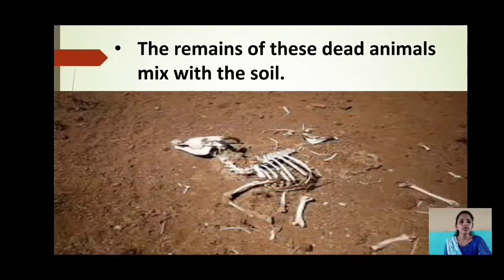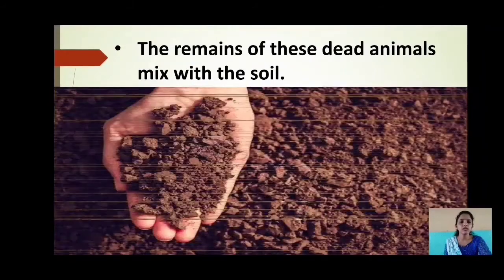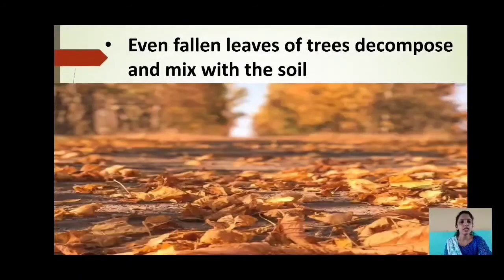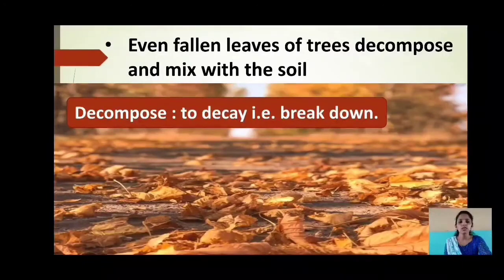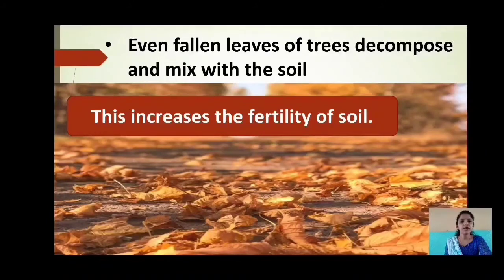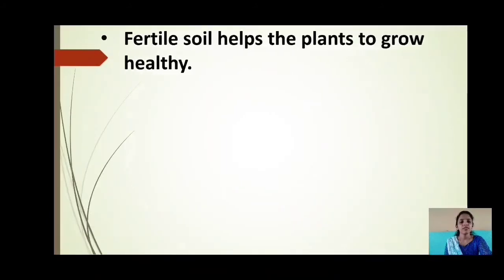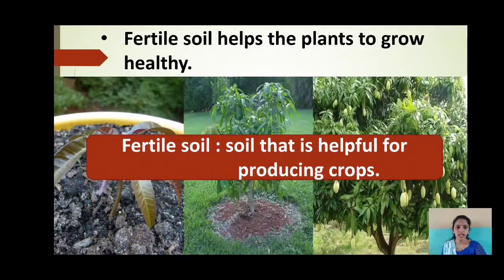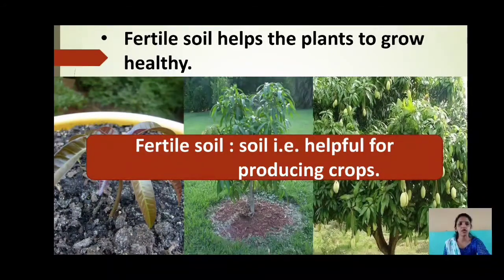The remains of these dead animals mix with the soil. Even fallen leaves of trees decompose and mix with the soil. Decompose means to decay, that is, break down. This increases the fertility of soil. Fertile soil helps the plants to grow healthy. Fertile soil means soil that is helpful for producing crops. In this way, living things can bring about a change in non-living things too.